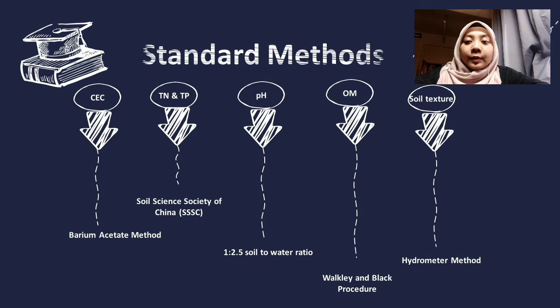There are 5 types of standard methods that are used to detect the physical-chemical condition of soils, which are barium acetate methods for cation exchange capacity (CEC), standard methods of Soil Science Society of China for total nitrogen and total phosphorus, 1:2.5 soil to water ratio for pH, Walkley and Black procedure for organic matters, and hydrometer methods for soil texture.